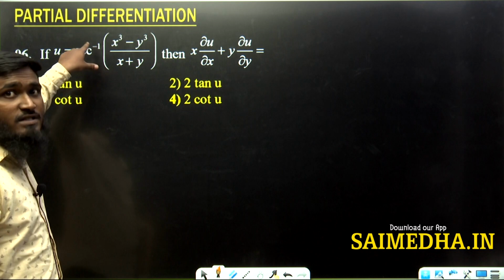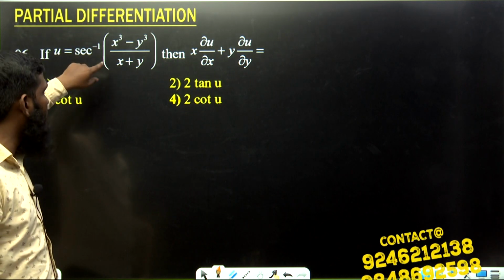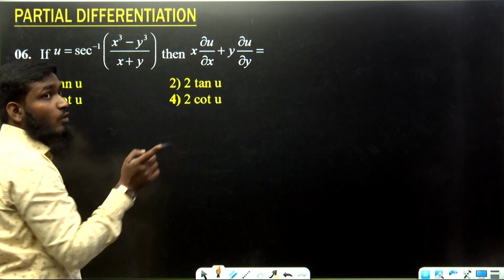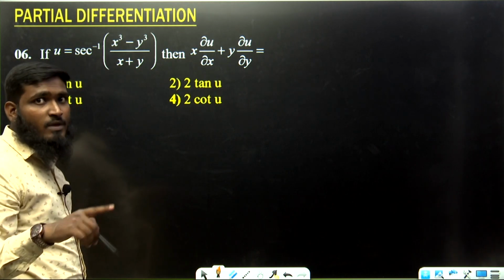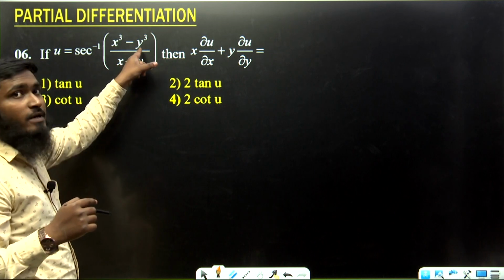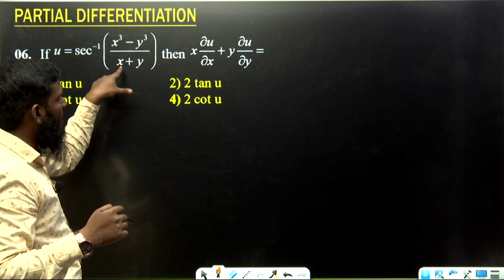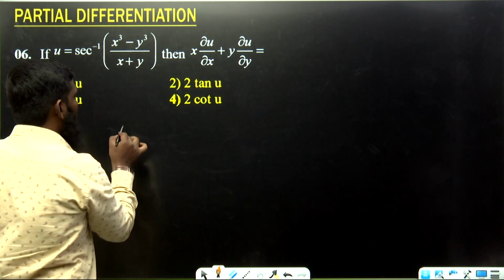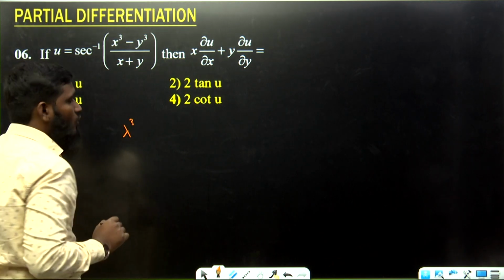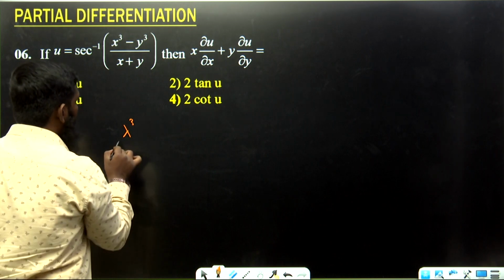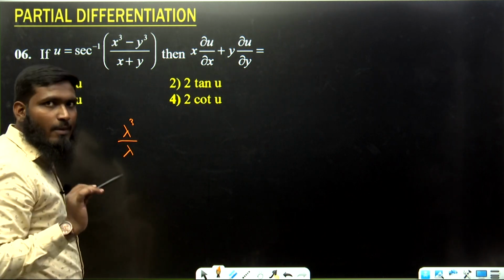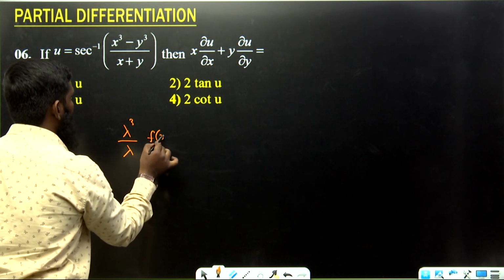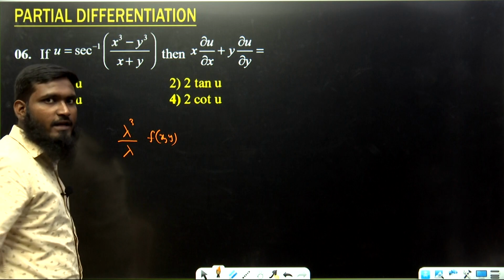u is equal to sec inverse. Again, sec inverse is given, we have to send to the other side. (x³ - y³)/(x + y) we are having. Okay. Now in the place of x, what we are substituting? Lambda x. So λ³x³, λ³y³. Over here λx, over here λx, means in the numerator what we can take as common? λ³ we can take as common. In the denominator what we can take? λ. Remaining part we are having the function. Okay, remaining part we have taken as the function over here.